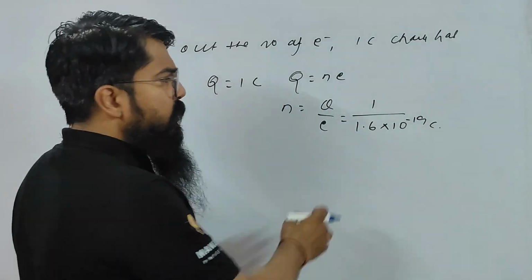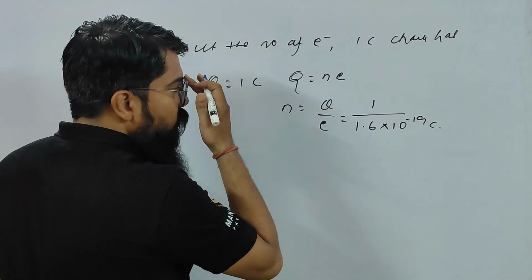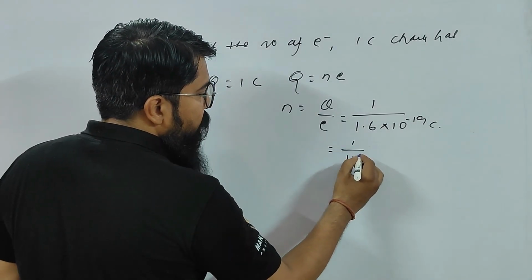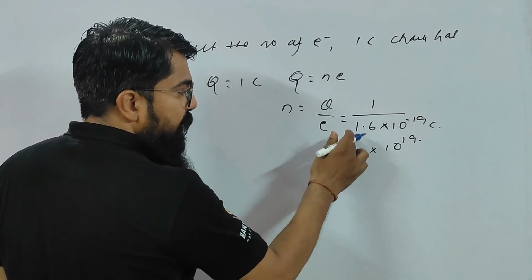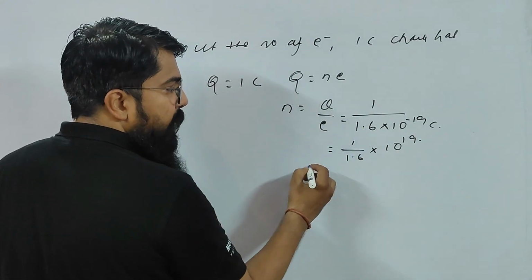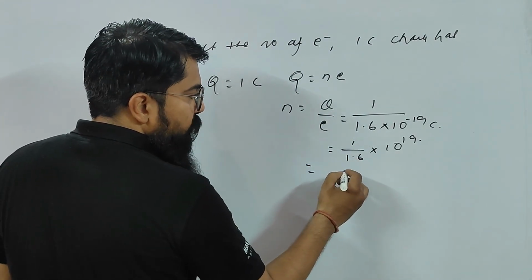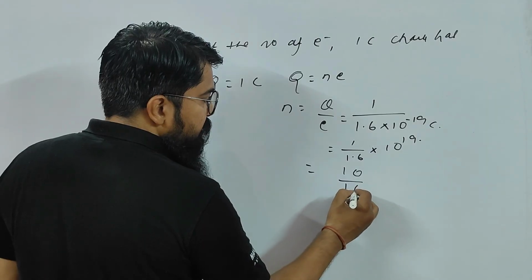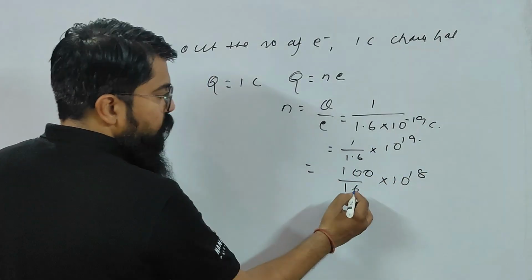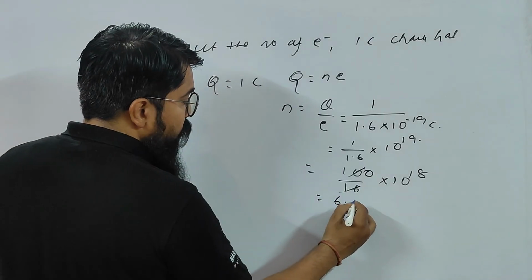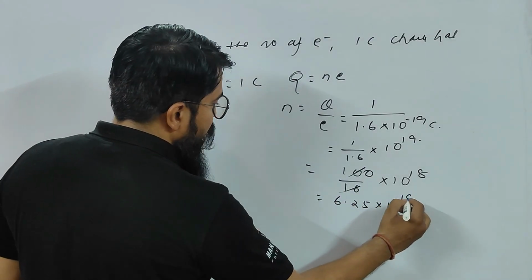But this is the magnitude, right, children? So 1 by 1.6, that will be 10 to the power plus 19. Then multiply 10 to both the numerator and denominator, so you will get 10 by 16 and 10 to the power 18. If you calculate, that will be 6.25 into 10 to the power 18.